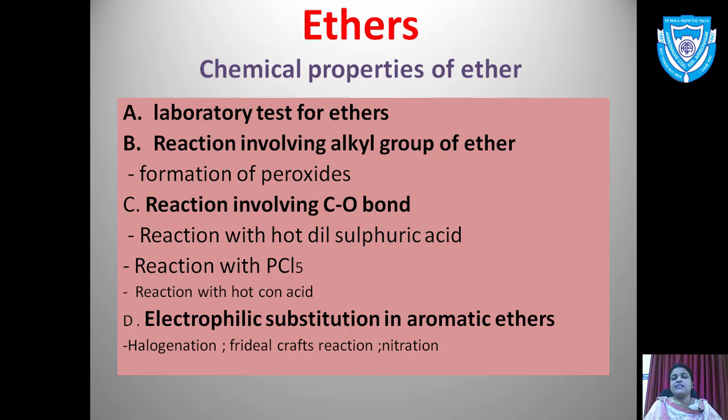In this video we'll be specifying the laboratory test for ethers, as we have seen in the case of alcohols and phenols. Same way we'll be talking about ethers. What kind of test do ethers give? Then we are going to discuss the reactions involving alkyl groups of ethers. Here you will see the formation of peroxide. Then the reaction involving breaking of the C-O bond. In that we'll be dealing with 3 different reactions.